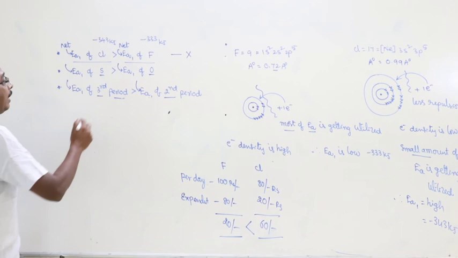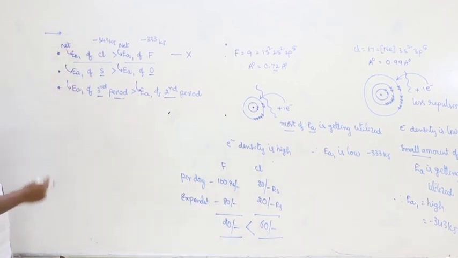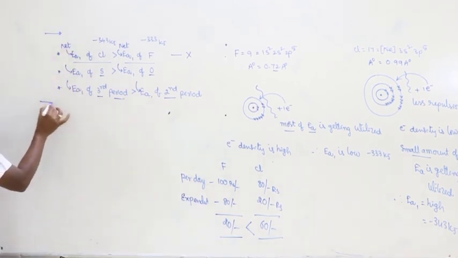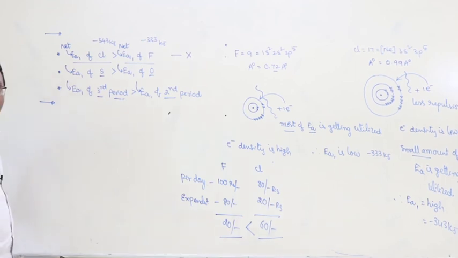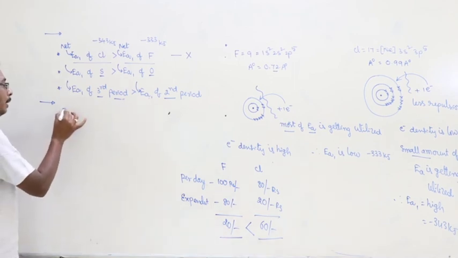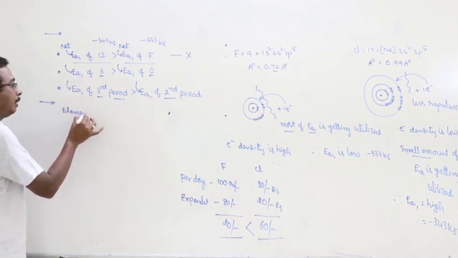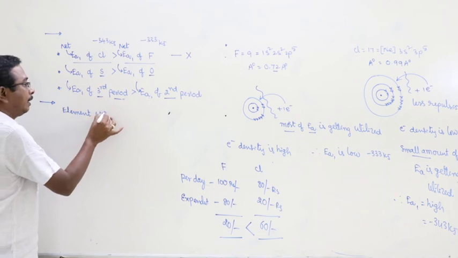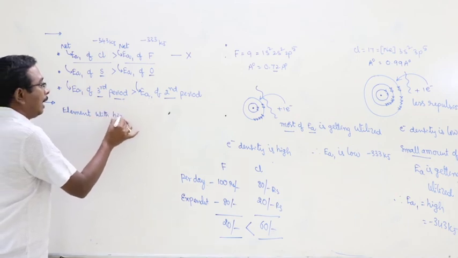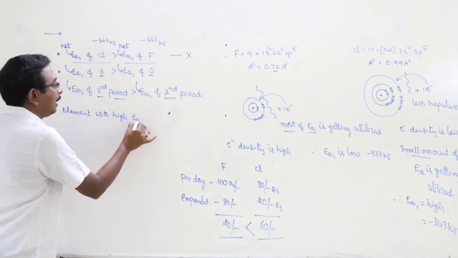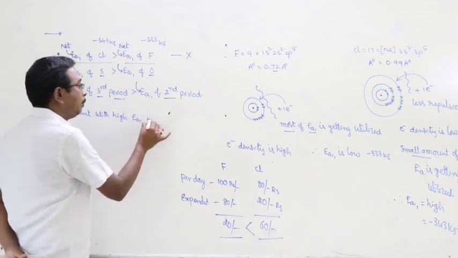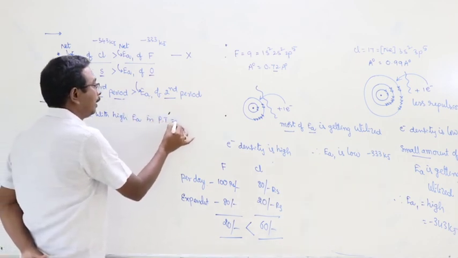And finally, we have to give some important statements related to the objective point of view. The element with high electron affinity in the periodic table is chlorine.